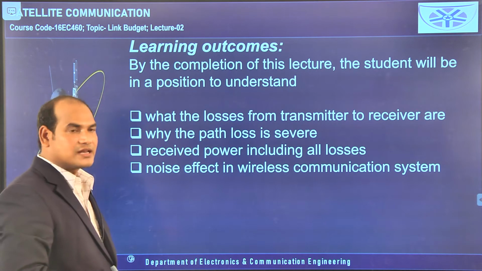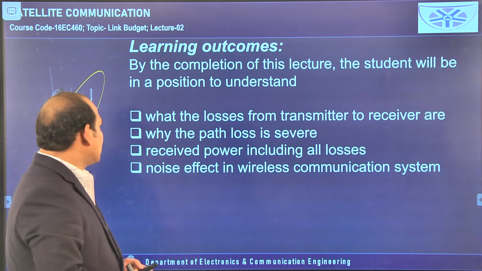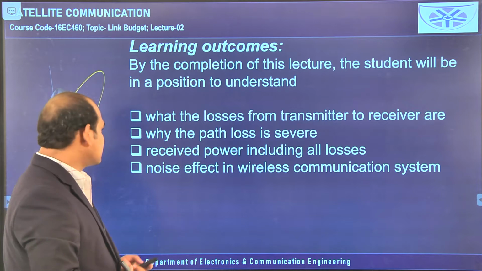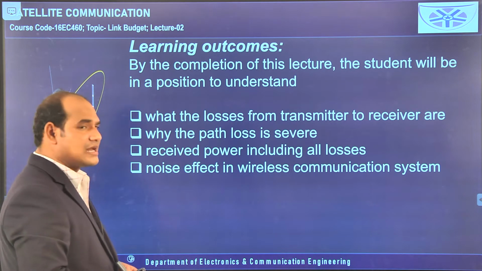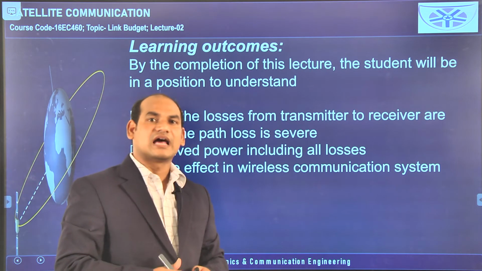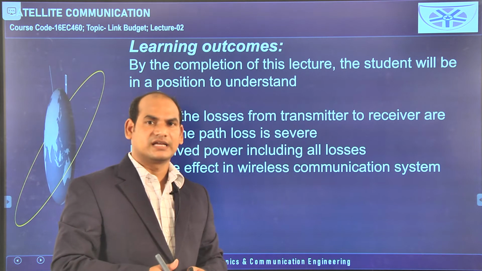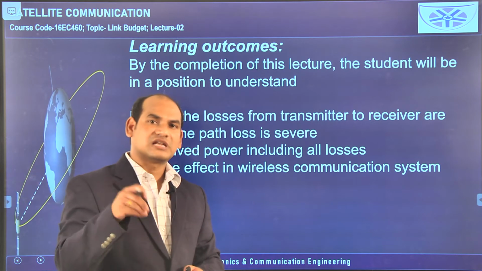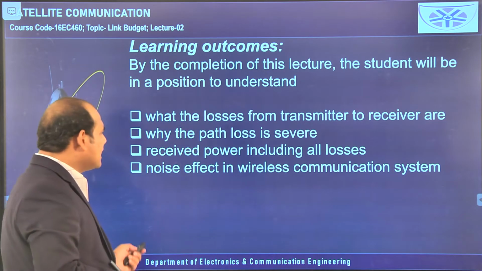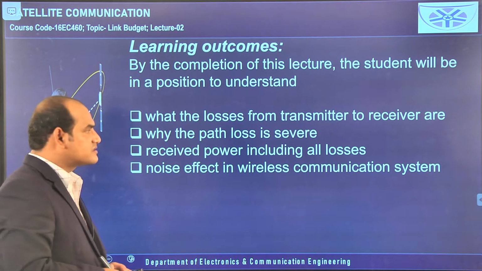By the completion of this lecture, you will be in a position to know what the losses are from the transmitter to receiver, what the path loss is, why the path loss is more severe as compared to other losses, and the received power including all losses. In the equation we derived yesterday for the received power, we did not include the losses, only path loss. But many losses are there, like feeding losses, antenna depointing losses. By including all those losses, we can get the equation for received power. And about noise power, we will start in this lecture, otherwise we will see it in the next lecture.